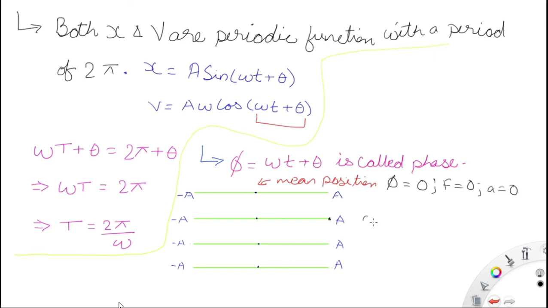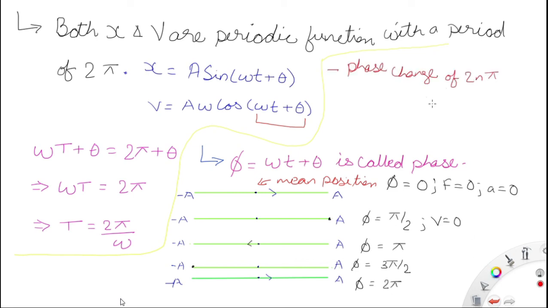Now this omega t plus theta is called the phase. Theta is the phase at time t equal to 0. So theta is nothing but phi, at time t equal to 0. Omega is the angular frequency, t is the time, and phi is called the phase. So this is the phase that is happening in simple harmonic motion.